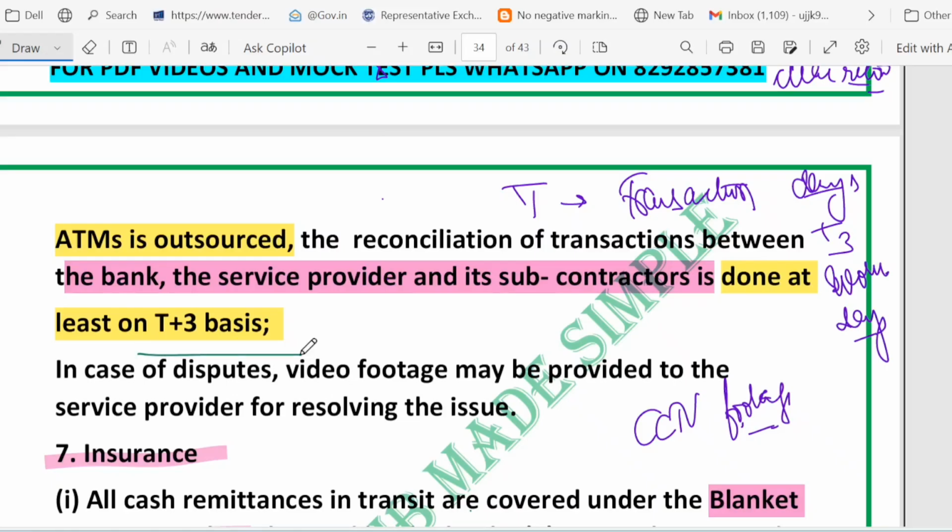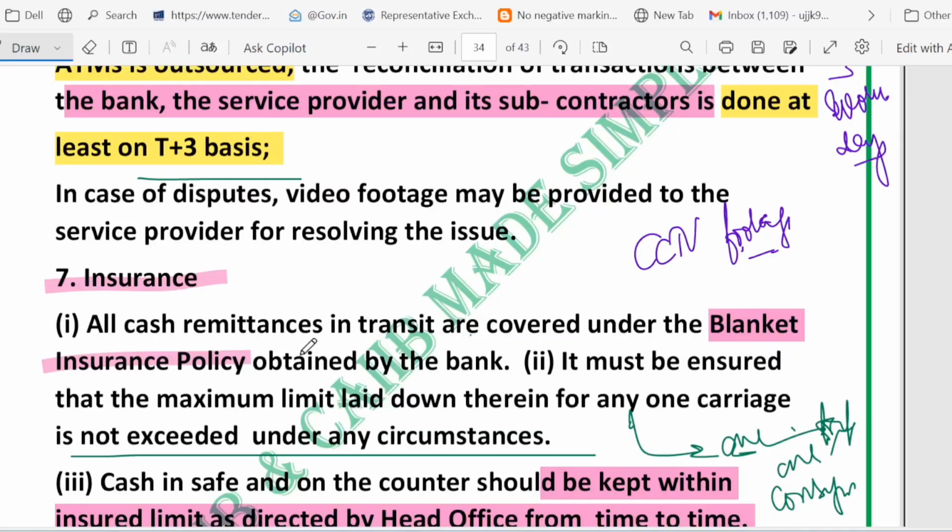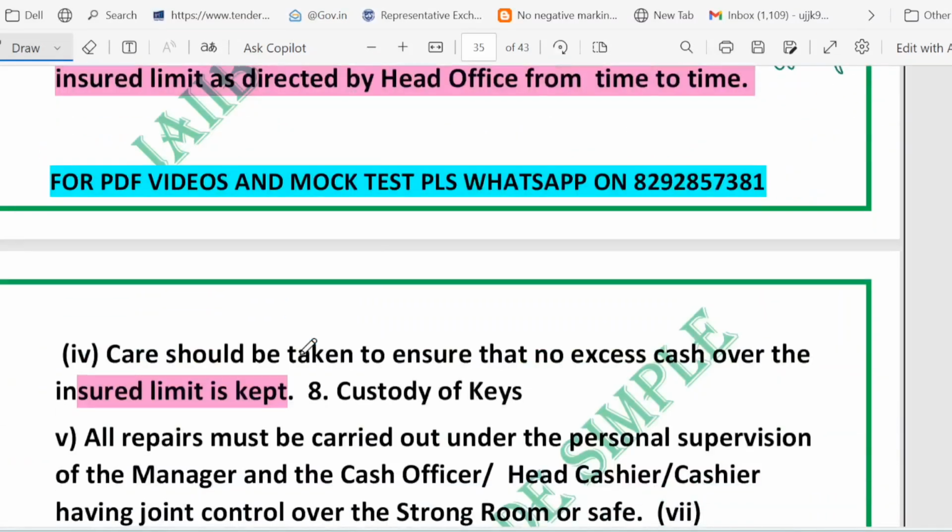CCTV footage can settle refill and dispense disputes, and the blanket policy covers cash in transit, which must never exceed the per carriage limit. And then we talked about the blanket policy. Safe and counter cash must stay within the insured limit, which is set by the head office. And if more cash is required, either you raise the cover or split the consignment. Right? These are the points.